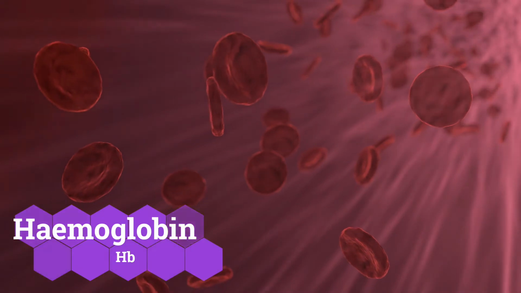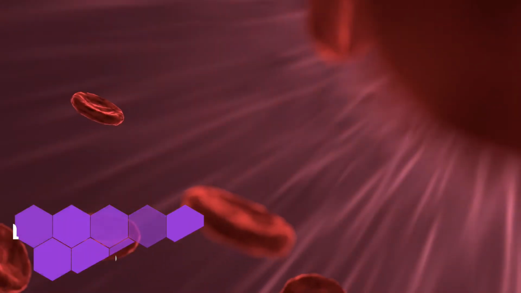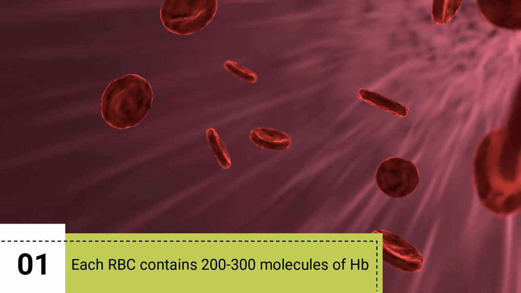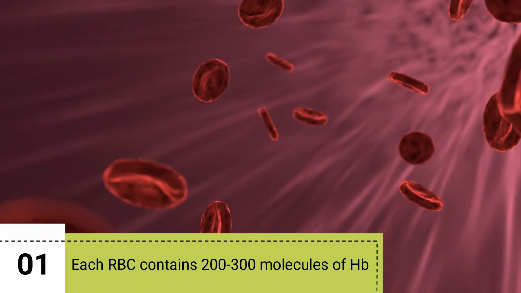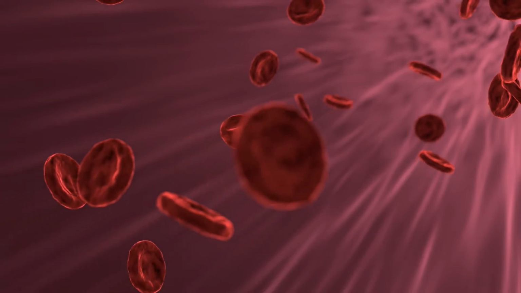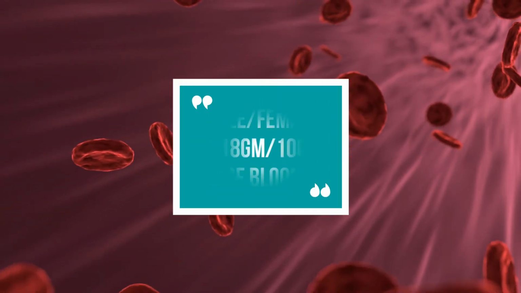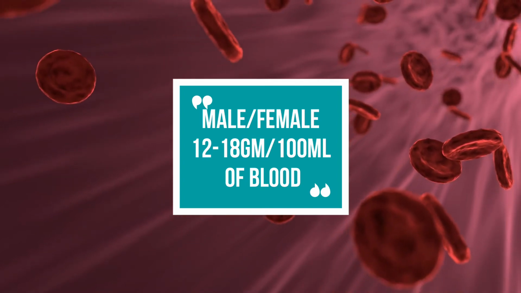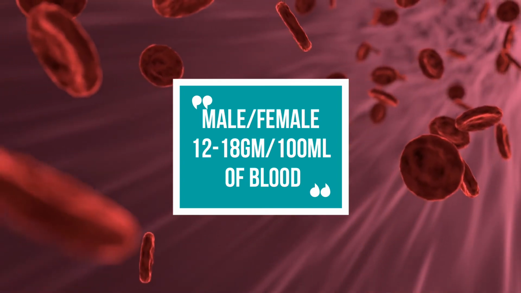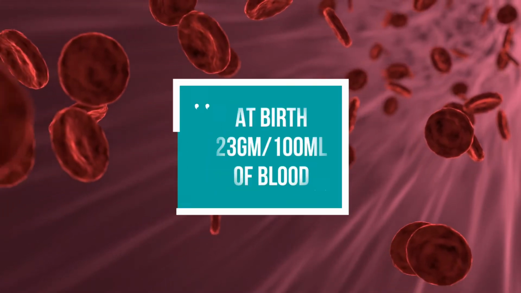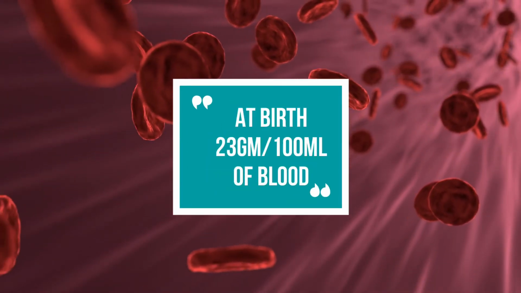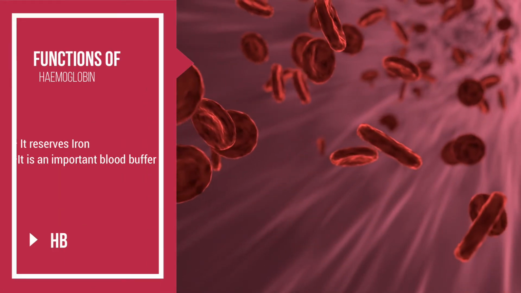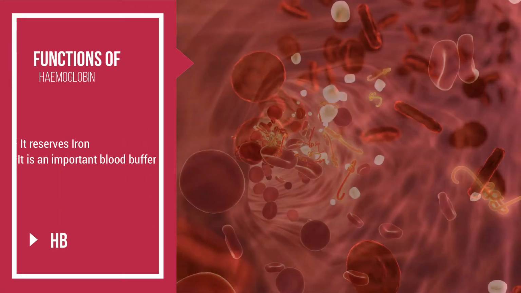Hemoglobin. Hemoglobin is a complex protein, an iron compound in the blood that carries oxygen and carbon dioxide. Each erythrocyte contains 200 to 300 molecules of hemoglobin. Normal value in the female and the male is around 12 to 18 gram per 100 milliliter of blood, but at birth the hemoglobin is up to 23 gram per 100 ml of blood. The function of hemoglobin: it reserves iron, and it is an important blood buffer.